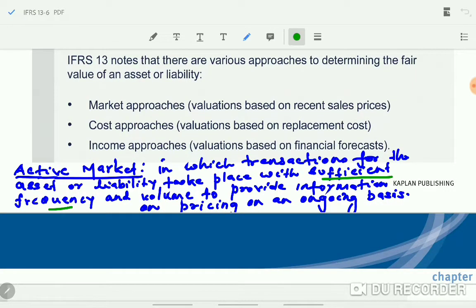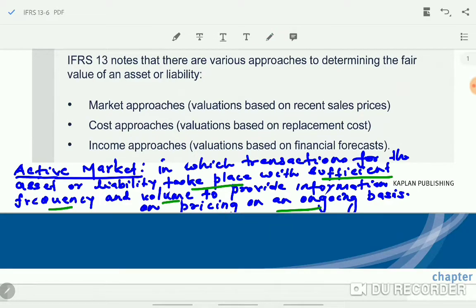That means the transactions are taking place quite often and with great volume. In which transactions for the asset or liability take place with sufficient frequency and volume, so that we have all the information about pricing on an ongoing basis. So using this information, fair value can be determined. So this is an active market. You can even say it's the principal market, where a great volume of activity is taking place.